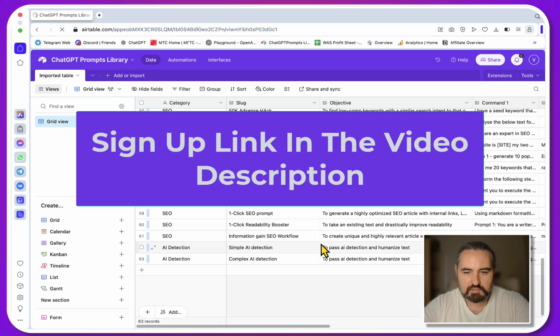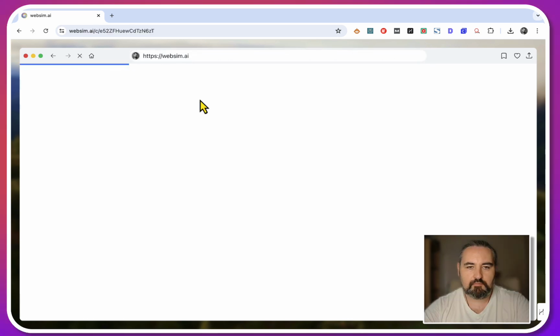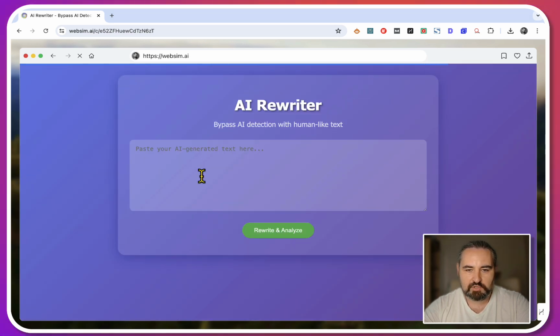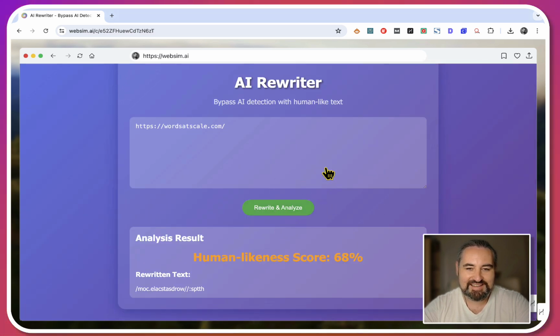AI detection. Oh, build me a front end for an amazing looking AI detection tool that rewrites text to pass AI. And again, in this example, this is not going to be fully working, but you have your front end, you have your prompt, like in my prompts library, I have a couple of AI detection prompts, and then you just stitch it all together yourself, like I'm doing most of the time, or with the help of your developer. Rewrite and analyze. Oh, this is even, it's even got us a mock-up score. So the analysis result, human likeness score 68%.